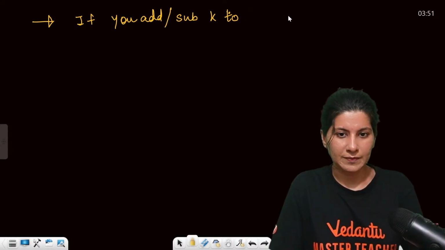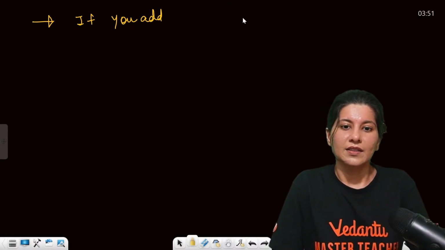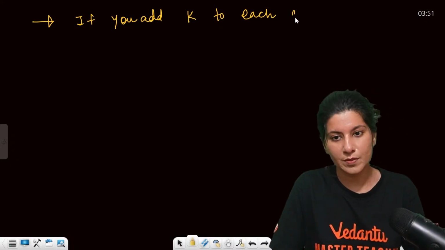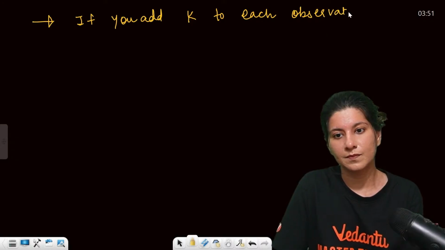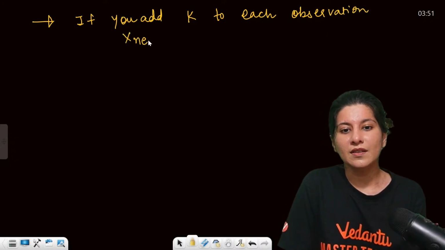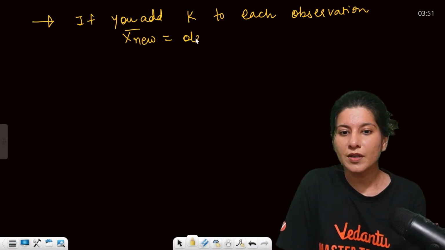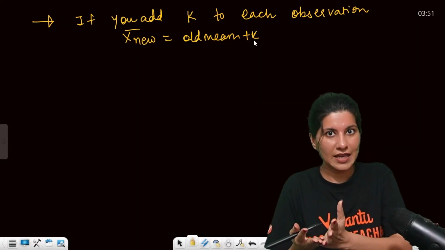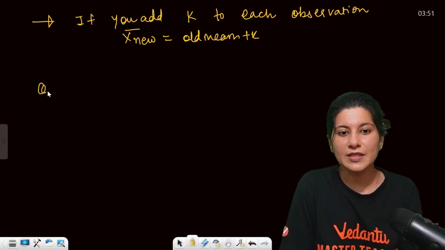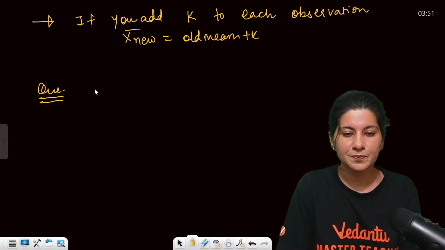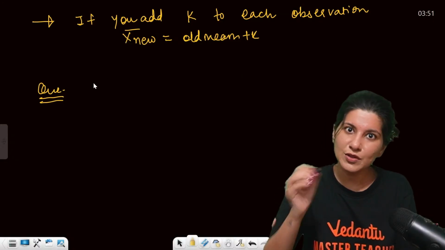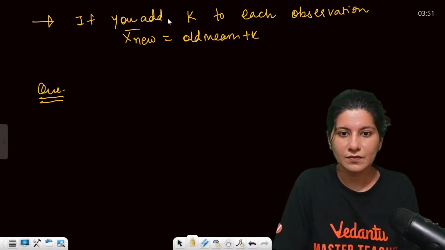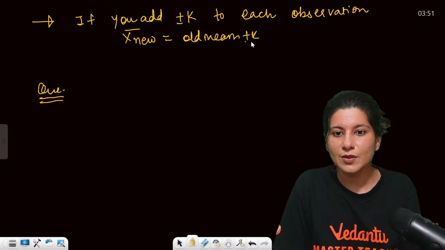If you add a constant k to each observation, your new mean is equal to the old mean plus k. So k will get added to the mean. The same goes with subtraction also. If you subtract k, your new mean will become old mean minus k. So adding or subtracting k becomes plus or minus k.